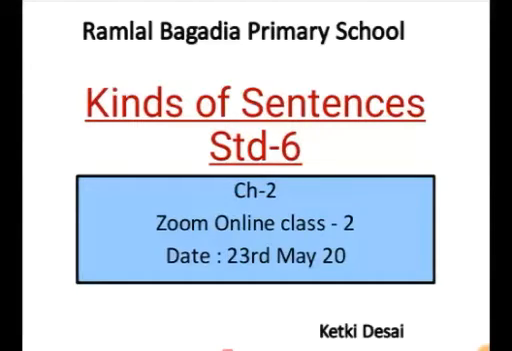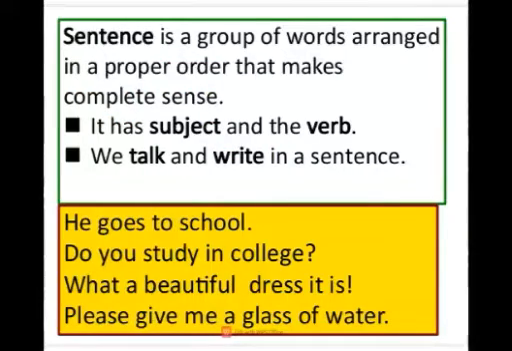Let's see types of sentences today. But first, let's revise what we have seen so far. A sentence is a group of words arranged in a proper order that makes complete sense. It has a subject and a verb. We talk and write in sentences.